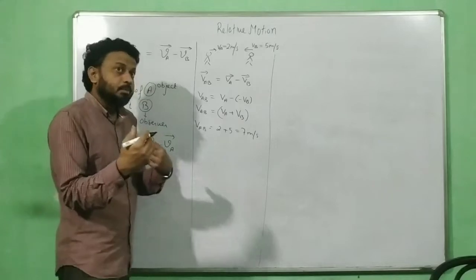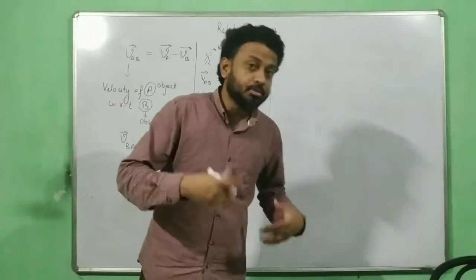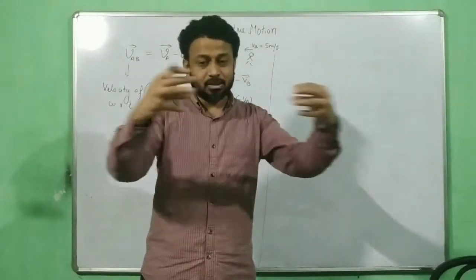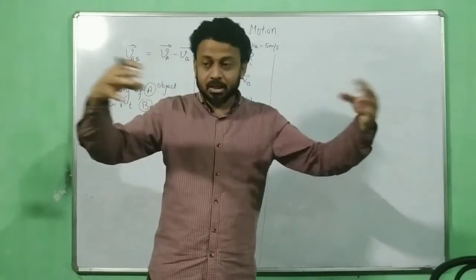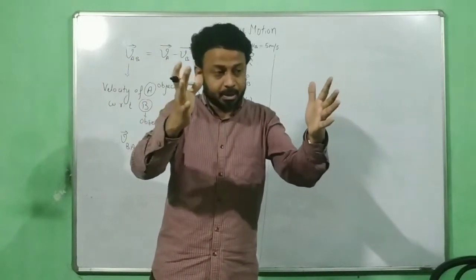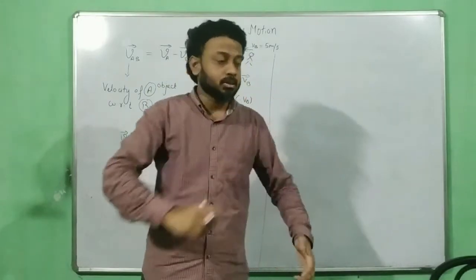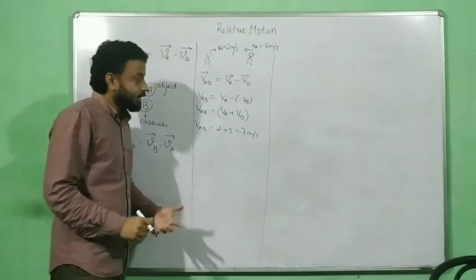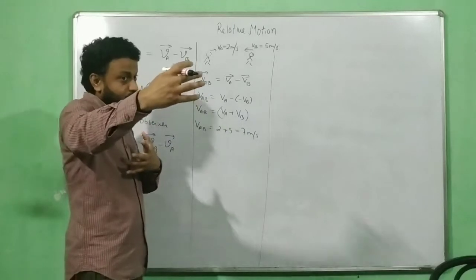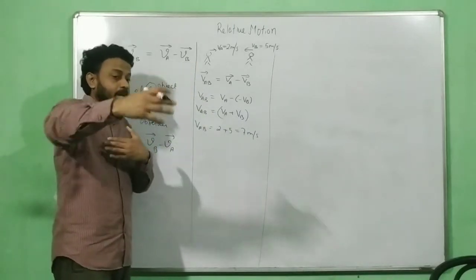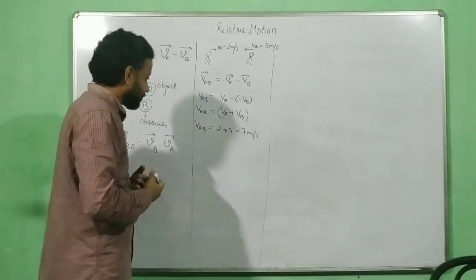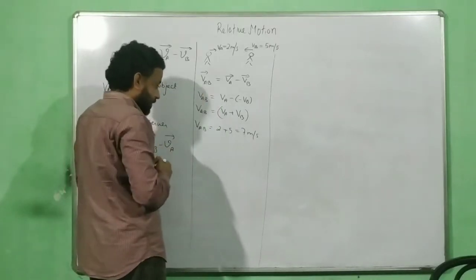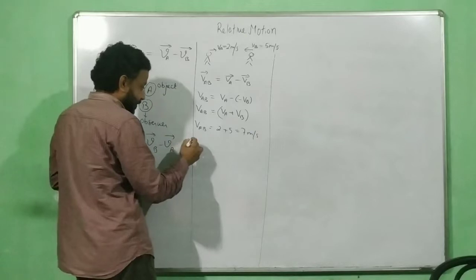That means it appears that A is approaching B much faster because they are moving in the opposite direction, correct? So when they move in this direction, the gap between them gets covered very fast. Okay? So when B watches A, B thinks that A is moving with a very fast velocity and the gap is getting covered very fast. A shortcut also we will discuss here. Wait for some time.